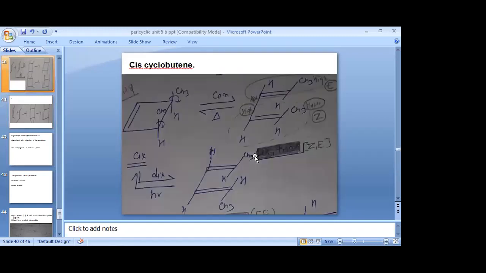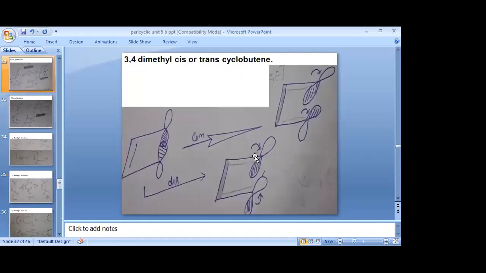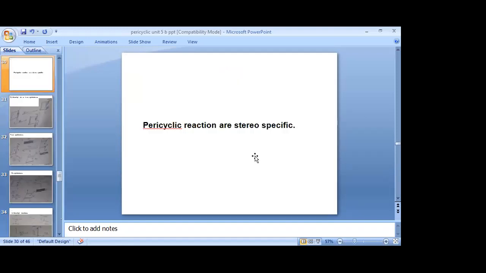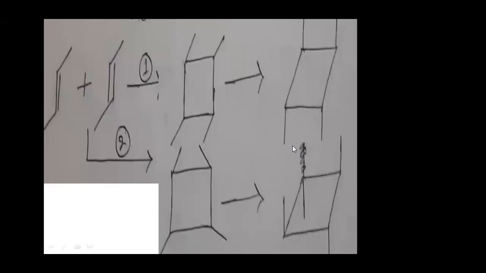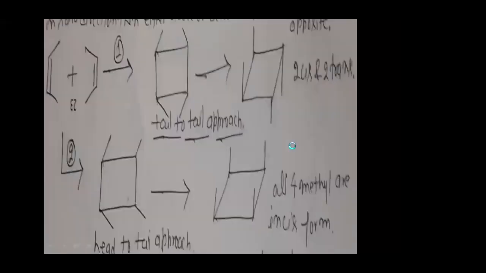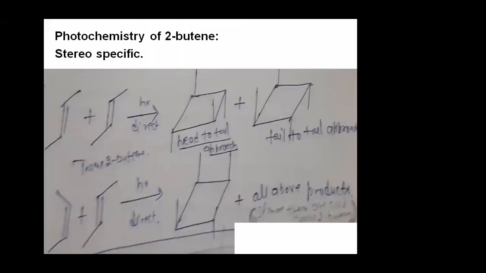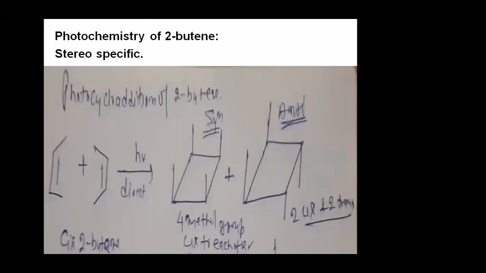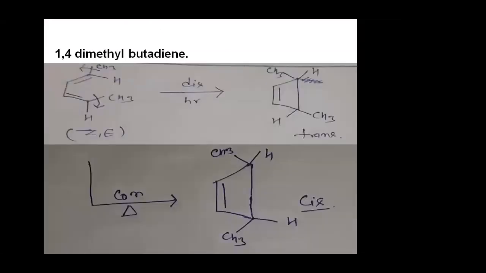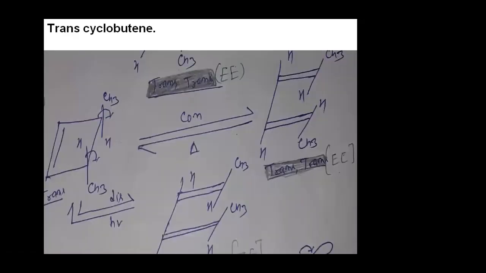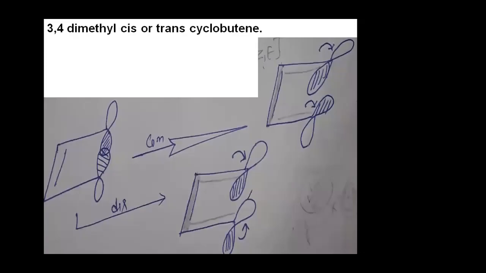So we will take some problems and solve some problems related to some special types of pericyclic reaction. You can see here, if we talk about the photochemical reaction or pericyclic reaction of 2-butene or 1,6-dimethyl butadiene, how do they depend on condition? For that, we can take this example.